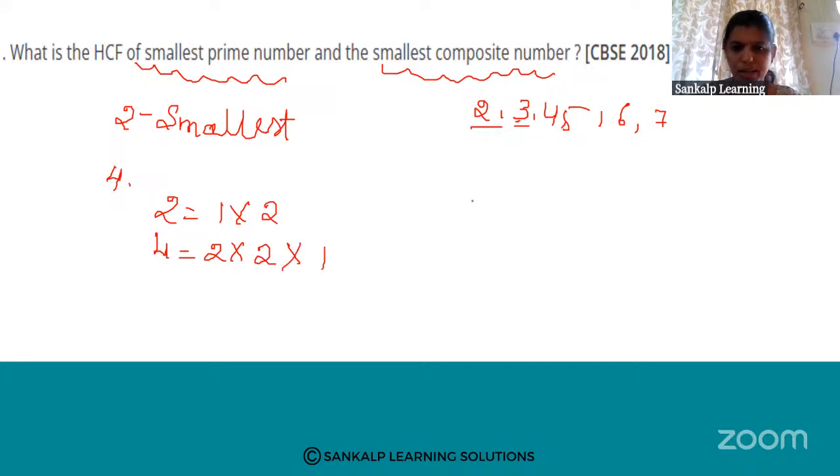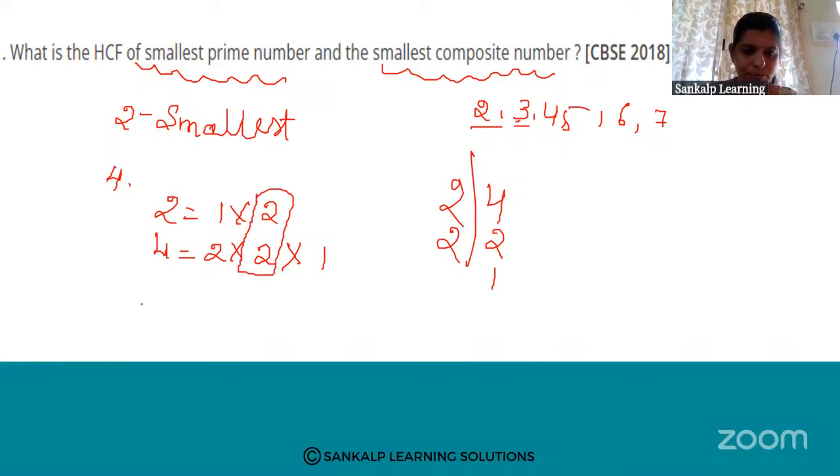See, if you do prime factorization, 2 2s are 4, 2 1s are 2. So 2 is common here. Therefore, the HCF of the smallest prime number and the smallest composite number is 2. Remember, 2 is the HCF. This question was asked in CBSE 2018 for 1 mark.